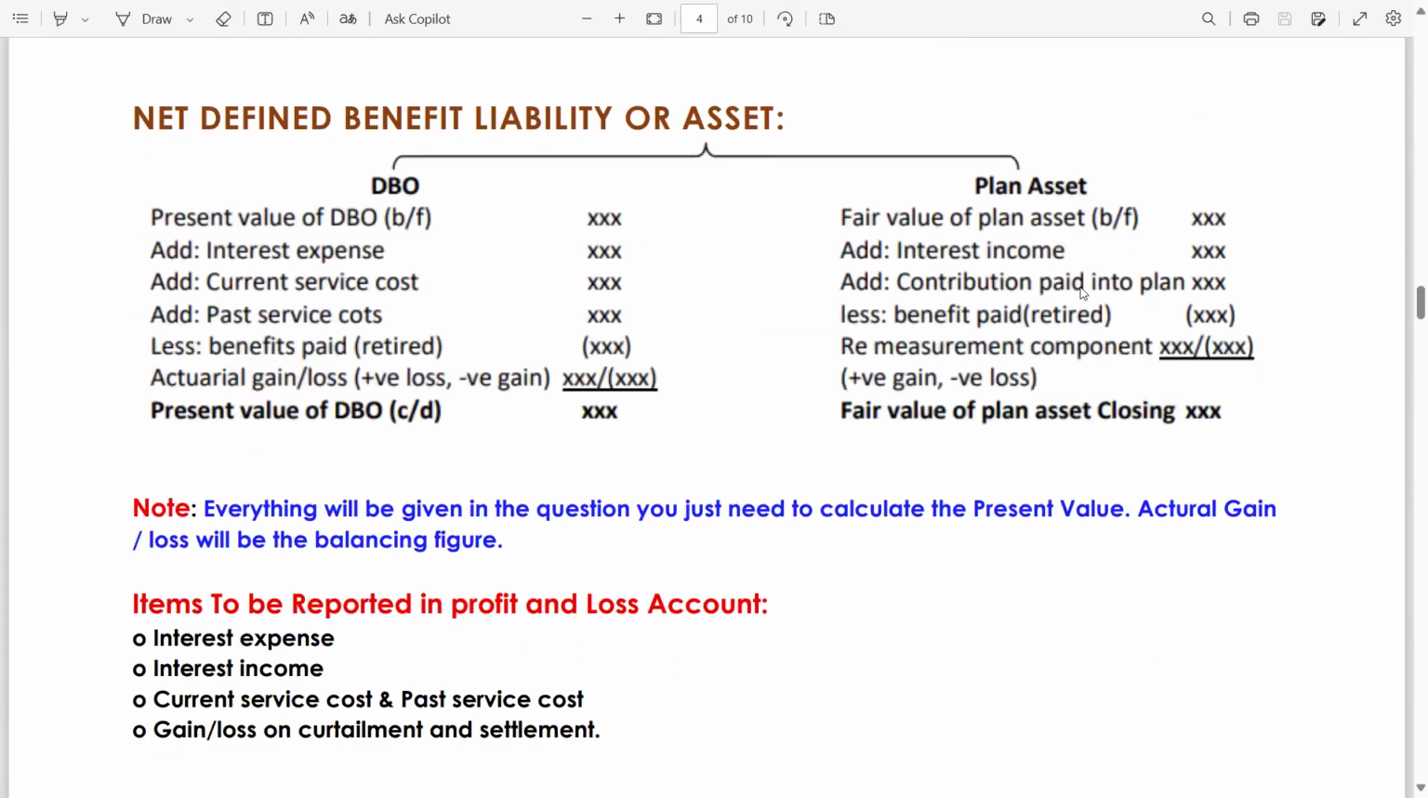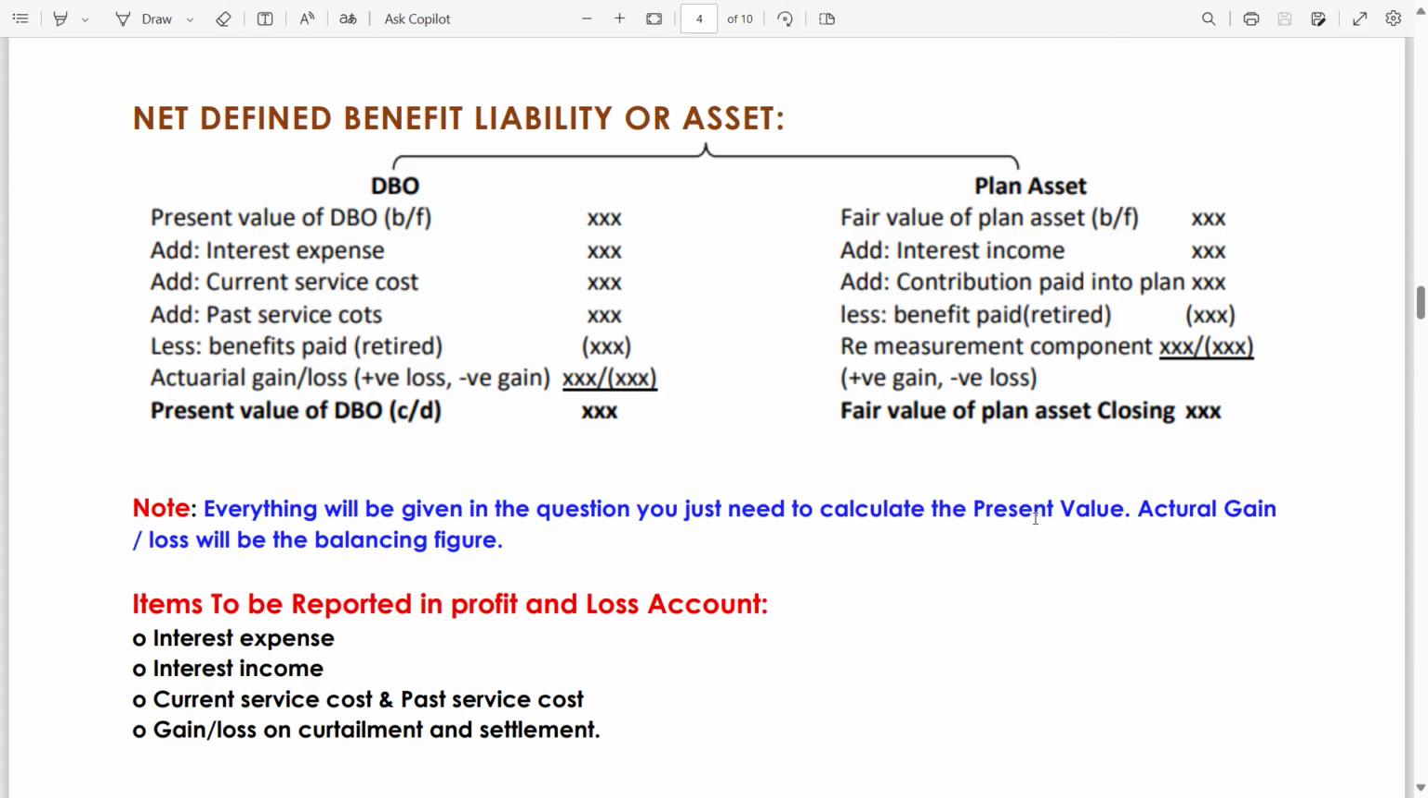Okay. Now for the plan asset, fair value of plan asset, as we have covered, plan asset will always be recorded at fair value. So fair value of plan asset opening, add interest income, add contribution paid into plan, as the entry will be plan asset debit, cash credit, less benefit paid to retired. Fair value of the plan asset closing. Again, in this case, the balancing figure will be remeasurement component. It could be gain or loss. There is a note: everything will be given in the question.